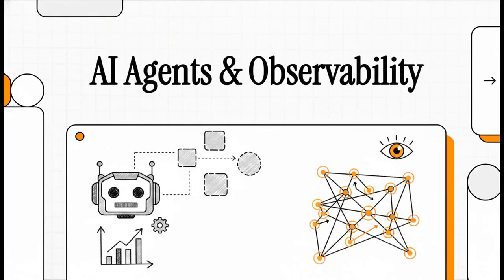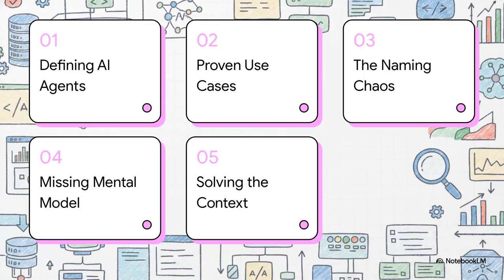Welcome to this explainer. Today, we're unpacking the rapidly evolving role of AI agents in observability. Based on insights from industry leaders, we're going to explore how AI is shifting the fundamental nature of software engineering, and we'll separate the hype from the reality as we go. Okay, let's dive into this.